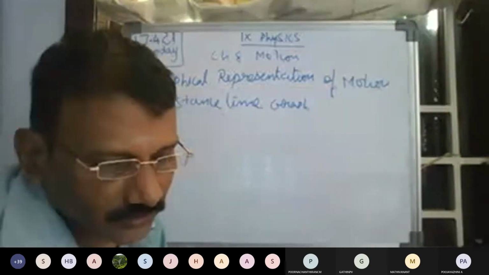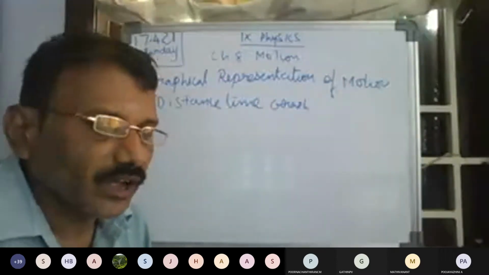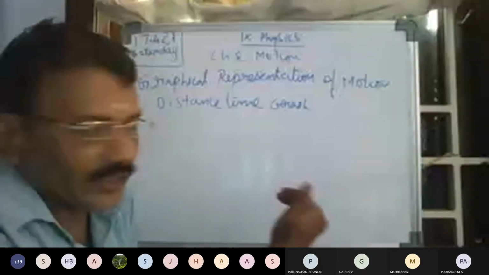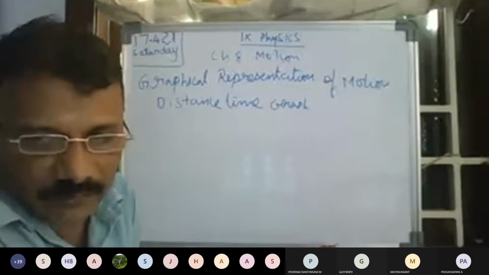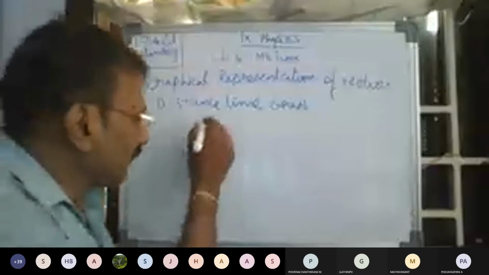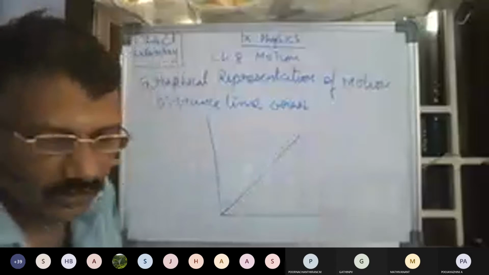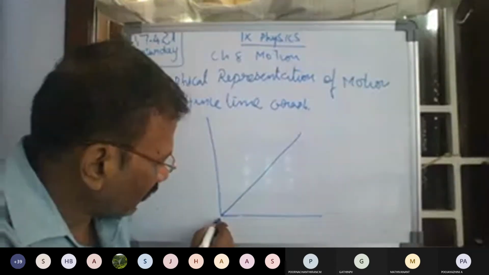First of all, if you take uniform motion, in the given interval of time it will cover equal distances. That is uniform motion. Now I can draw a small graph like this. Then this is the origin.